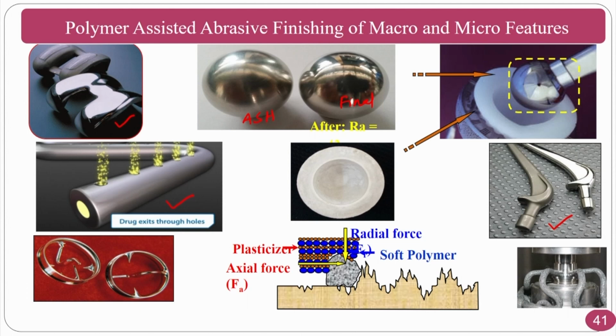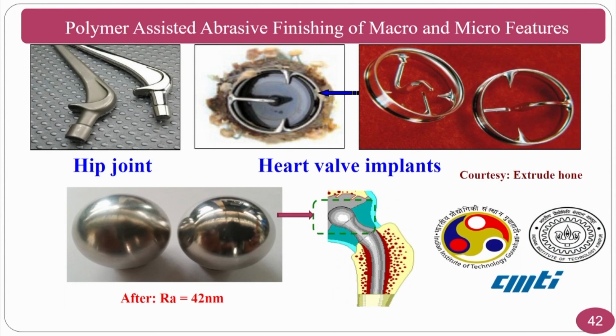In the abrasive flow finishing process, people regularly use the polymer rheological abrasive medium, and this is another acknowledgement. This is done in collaboration with CMTI Bangalore. Extrude Hone is a company that works extensively in abrasive flow finishing, where they developed a very sophisticated polymer rheological abrasive medium.